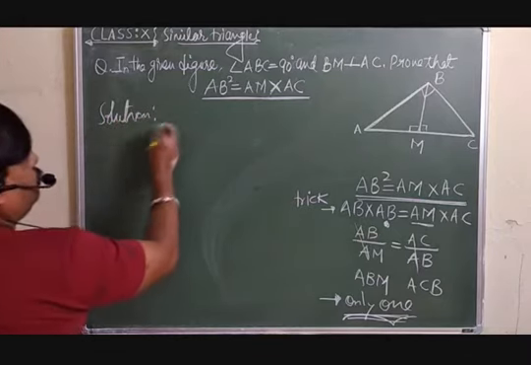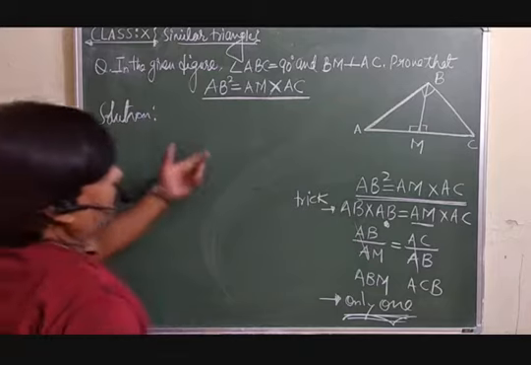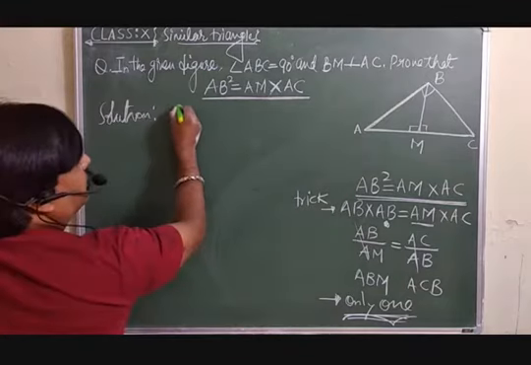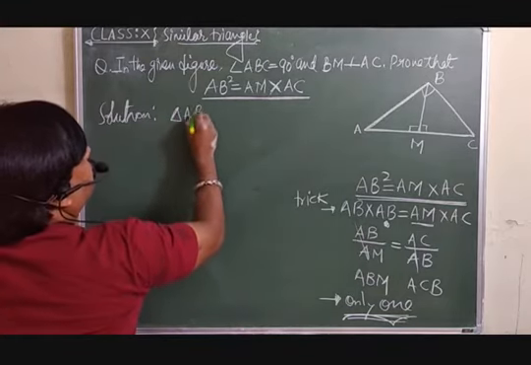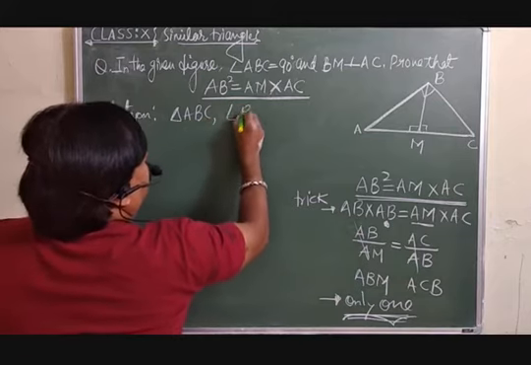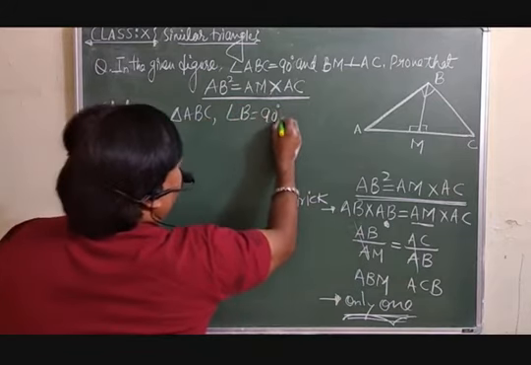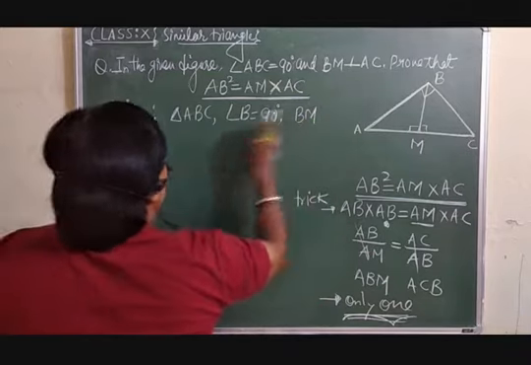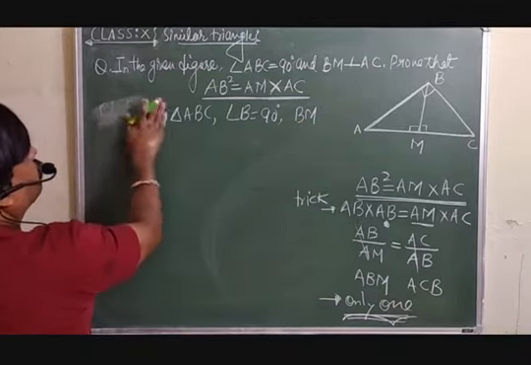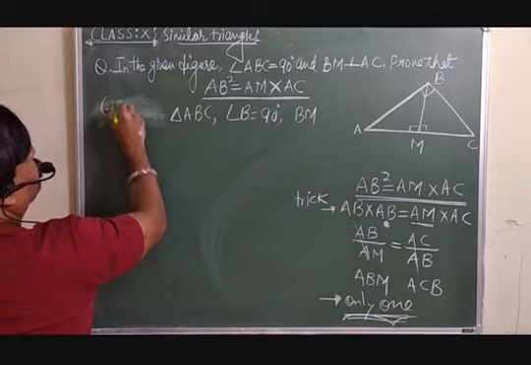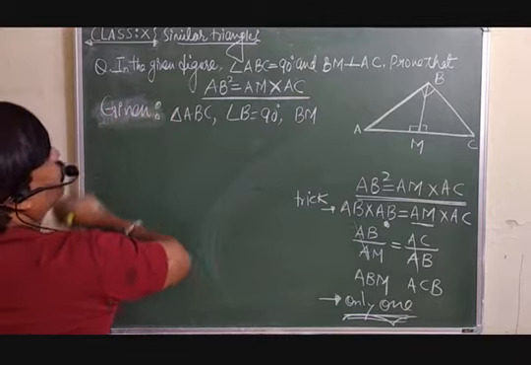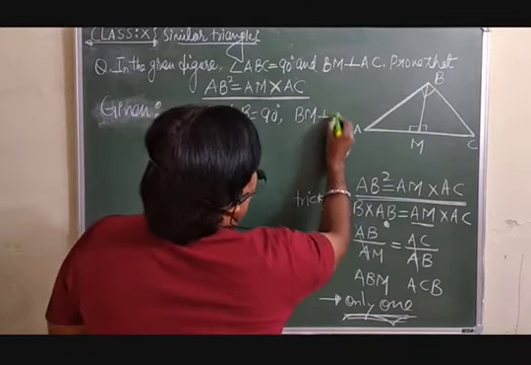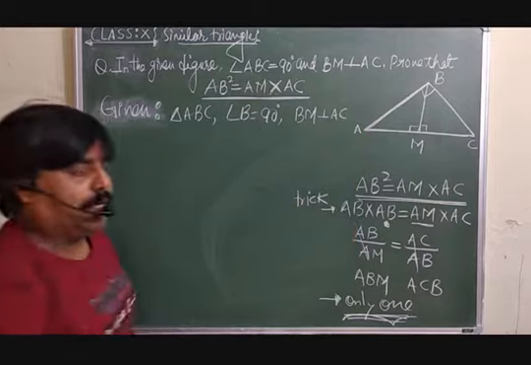So the information is given here only. The triangle ABC, angle B is already given 90, and BM is perpendicular on AC. This is the information already given.